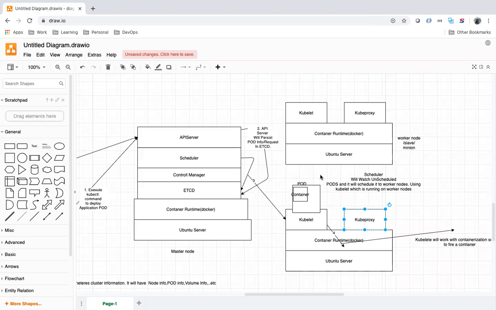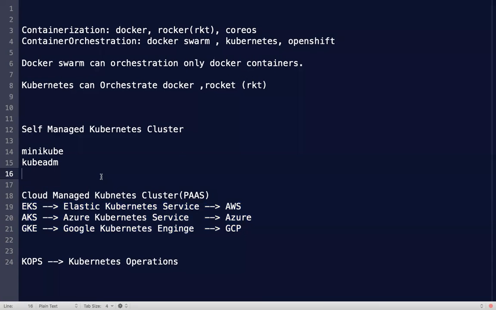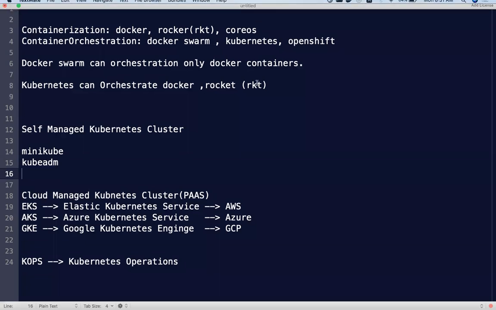If a pod is failed, Kubernetes will take care. If a pod is failed in Kubernetes, you have a controller manager, etcd, scheduler, API server. Application failures will be taken care of by Kubernetes. The infrastructure failures will be handled by the provider if I go for cloud managed services.